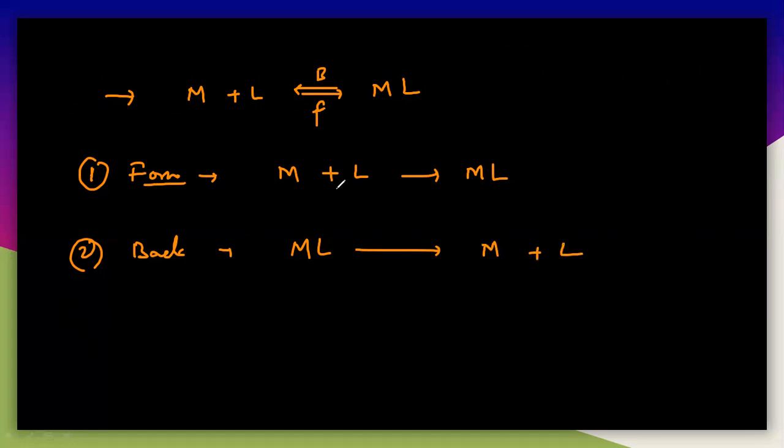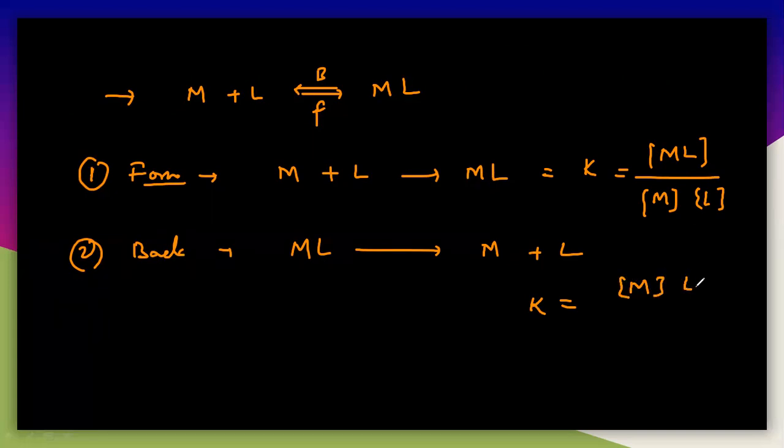Here, M and L are the ligand and reactant molecules, and ML is the product. But in the backward reaction, ML is the reactant. You can write the equilibrium constant for the forward reaction as the concentration of product, ML, by M and L. And for the backward reaction, K is equal to the products, M and L, by the reactant molecule, that is ML. See the difference between these two things? There is only the reciprocal here.